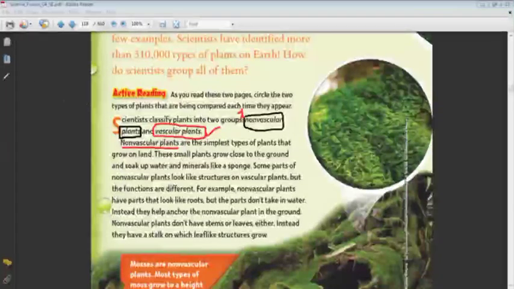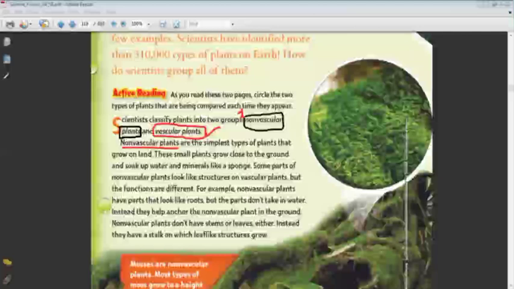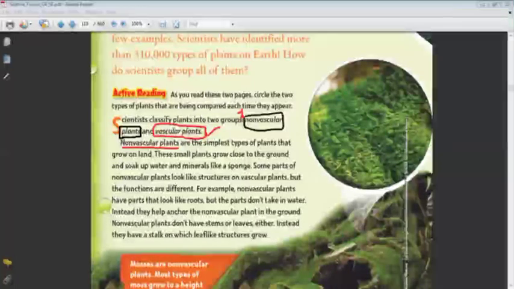The first thing it says: it is the simplest type of plant. What is the meaning of simplest?